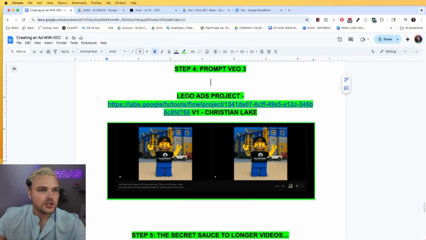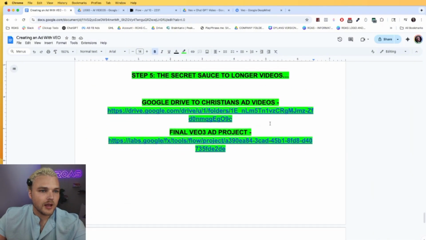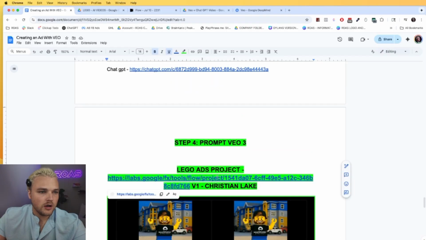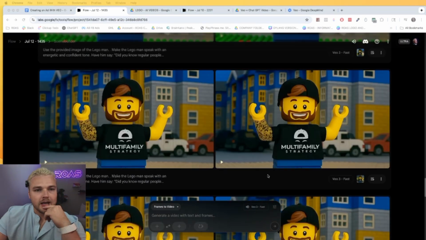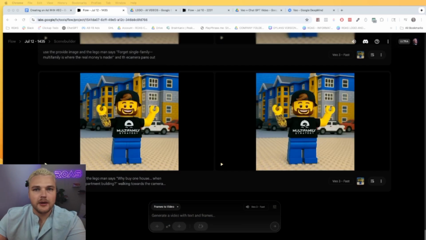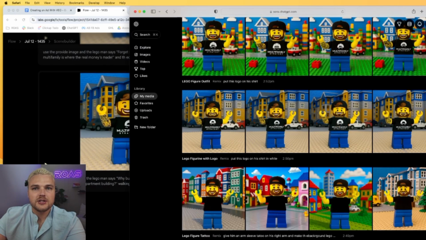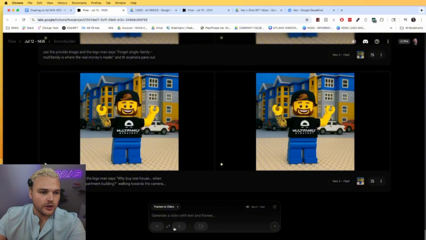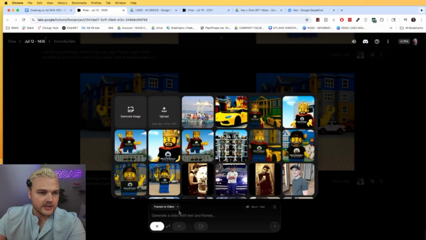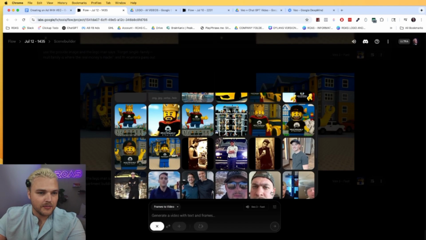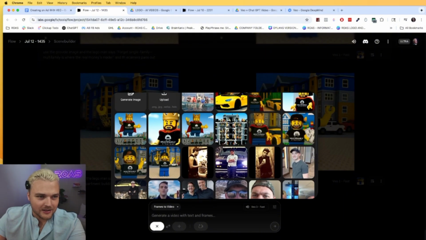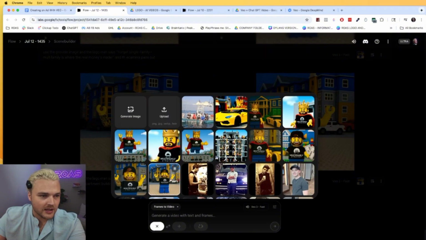Okay. So now let me just show you how this actually works. All right. So this is the VEO 3 project I was using. And so basically the way this works is I took the Sora image. Let me go way down here. The image that was generated in Sora, I took it in here, and you select frames to video. Then you take this plus and you click upload right here, and you upload the video or the image. In this case, I uploaded, see me messing with all my friends, and then I got to business here. I uploaded, let's say, this one right here.